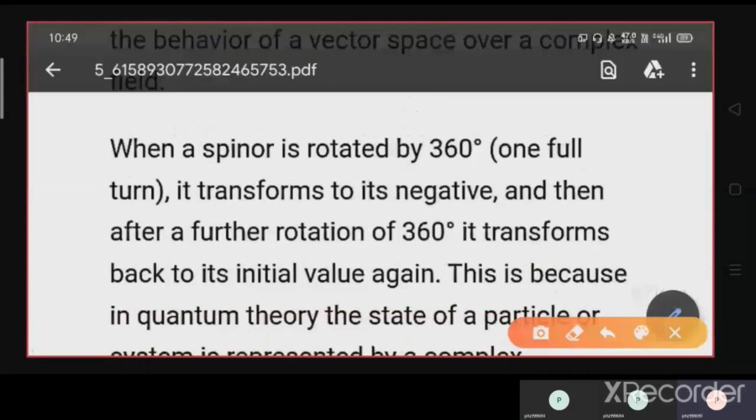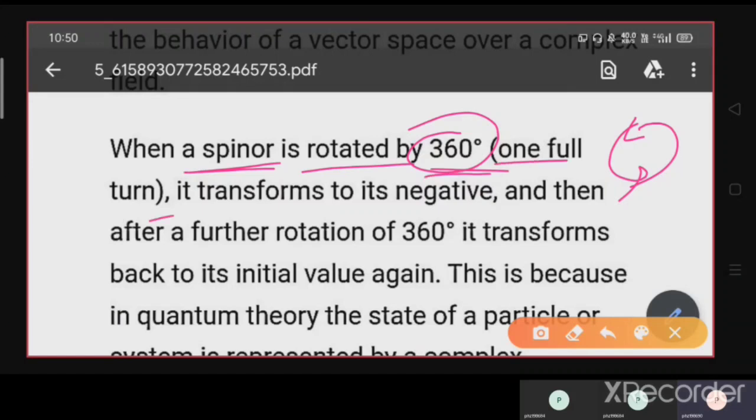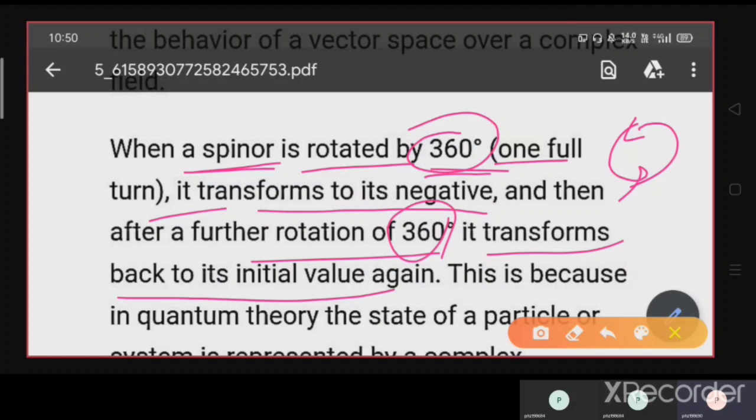If a vector is rotated by an angle of 360 degrees, you achieve the same configuration as the initial one. But the difference of a spinor from the vector is that if you rotate the spinor by 360 degrees, that is one full turn, it turns to the negative value, and then with a further rotation of 360 degrees, it transforms back to its initial value again.